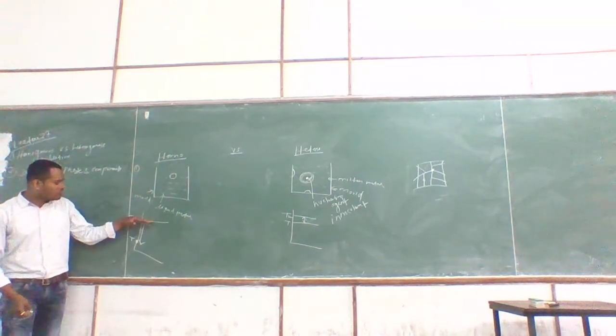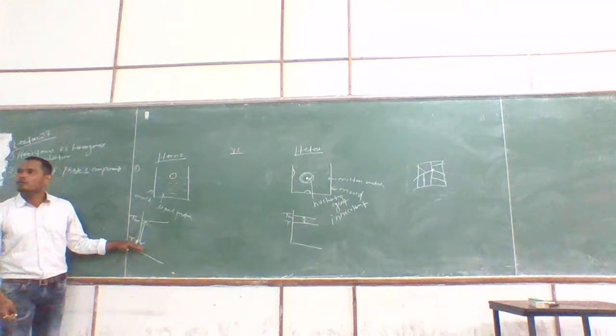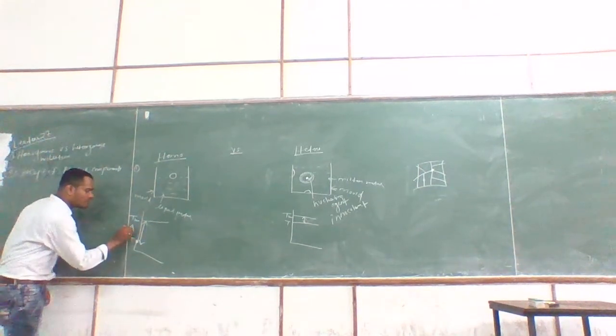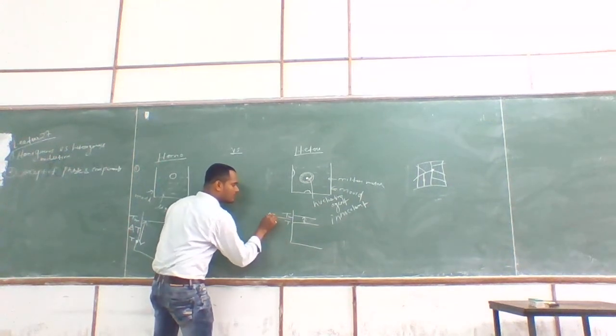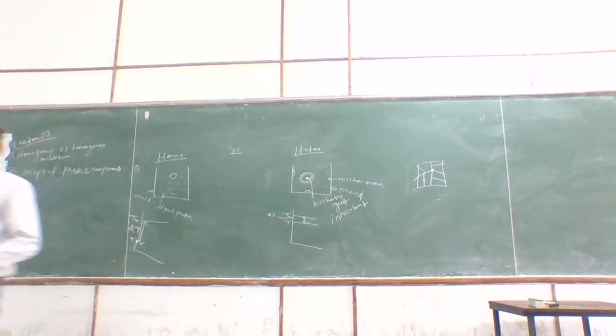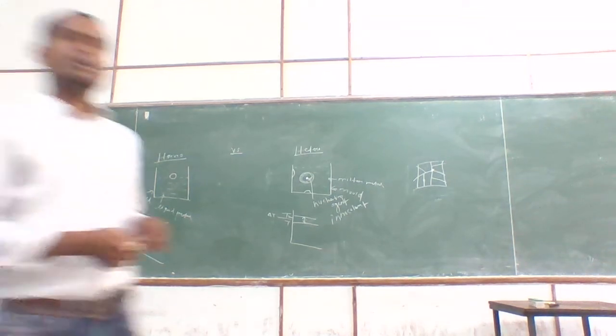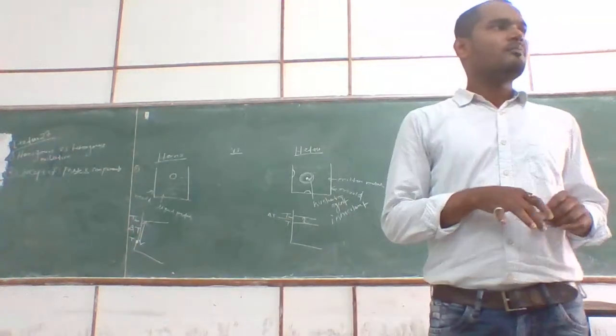You have brought the liquid very much below the melting point. This is the delta T. Why? Because homogeneous nucleation requires more energy. So the more the undercooling, the more energy is available in the system, and it can form. So these are the basic differences.